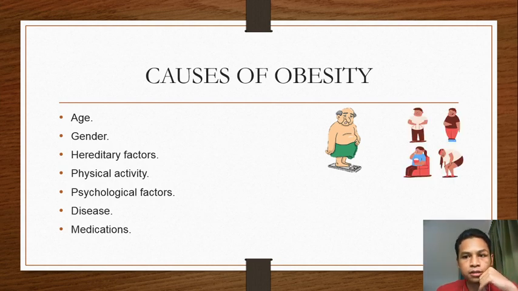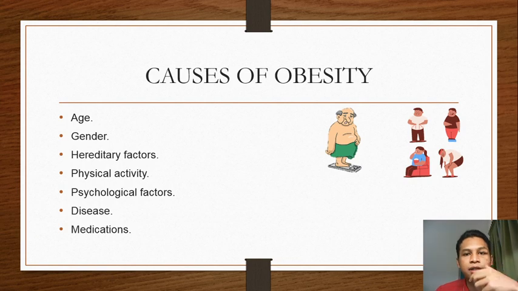Next is gender. Women are more likely to be obese than men. This is because women have a lower metabolic rate compared to a higher metabolic rate among men. This obesity problem will become critical when women reach menopause.